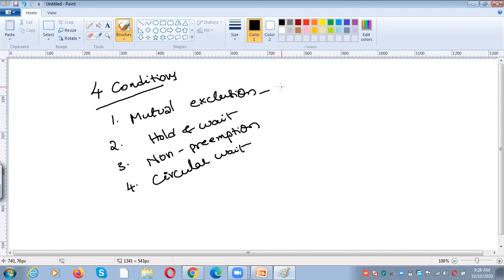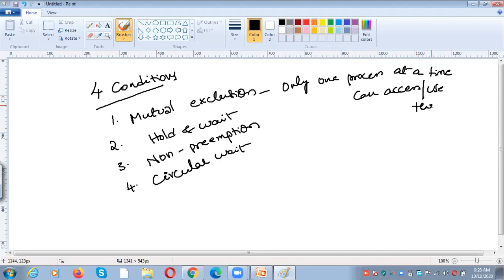So what is mutual exclusion? Only one process at a time is allowed to access or use the resource. No other process is allowed to access the resource. For example, P1 is using a resource R1. At that particular time, no other process is allowed to access R1. That means only one process is eligible to access the resource. That is called mutual exclusion.